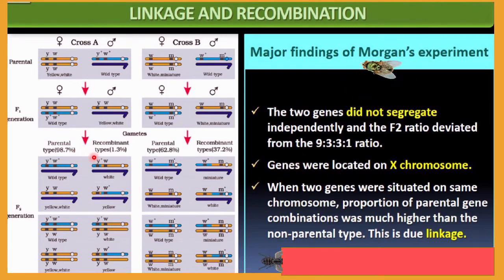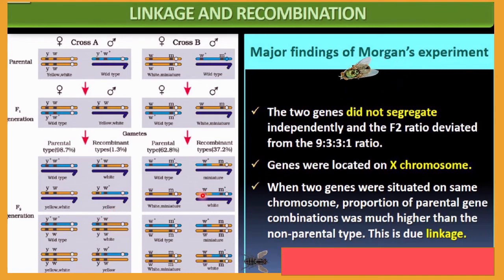In Mendel's experiment, there is no indication of any type of crossing over. But here it is the experiment of Morgan, and Morgan indicated that in Drosophila melanogaster, this type of crossing over will be observed. As a result, the result will vary from Mendel's results. So you will not get the 9:3:3:1 ratio, though here you will observe the parental type is 98.7% and the recombinant type is 1.3%. So you must notice here.